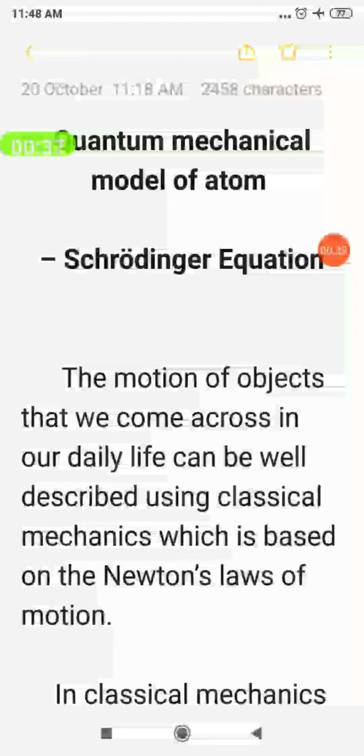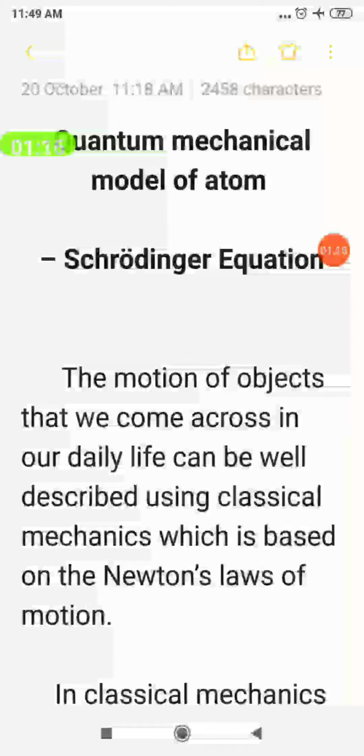Okay, students. So today's topic we are going to see is the quantum mechanical model of an atom and the Schrödinger wave equation. Dear students, this topic is generally related to motion. Motion means moving. Motion of microscopic particles like electron. Electron is a microscopic particle, we know. Then, which is a macroscopic particle? The particles which are larger in size are called macroscopic particles. For example, car, bus, two-wheeler, everything is considered an example of macroscopic particles.